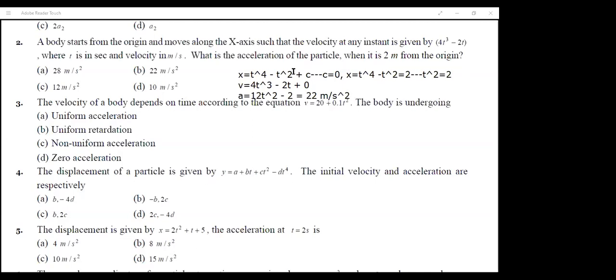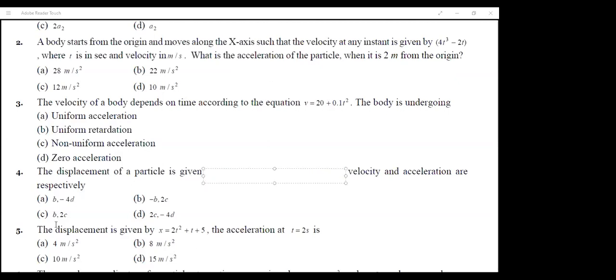Okay. Yeah, so for the fourth question, Tanmay, quickly tell me the fourth one. Yes, sir. So first we'll differentiate the velocity. We'll get 2ct minus 4dt cube plus b. Then it's given that for initial velocity t is 0, so we substitute t is equal to 0, and we'll get just b.